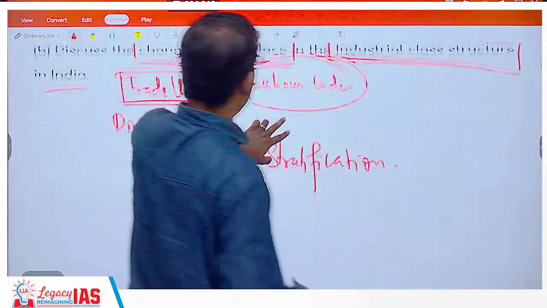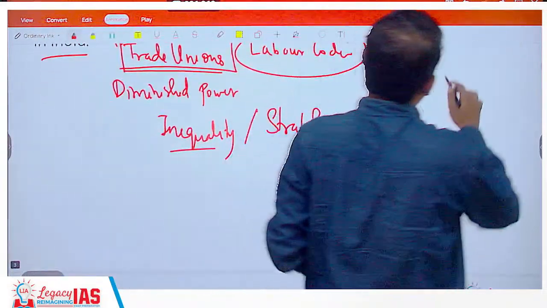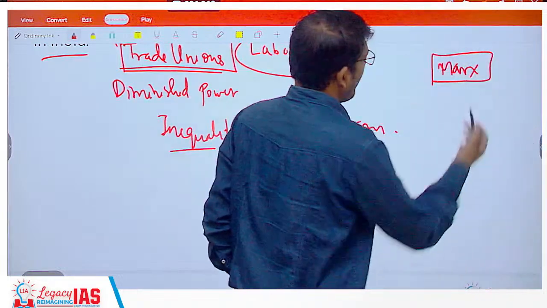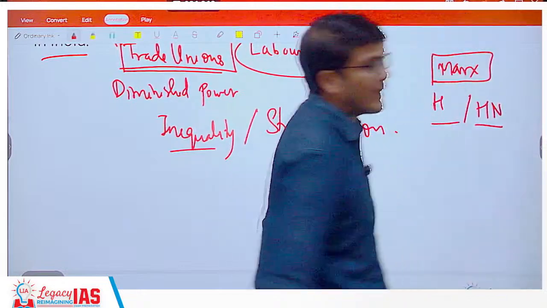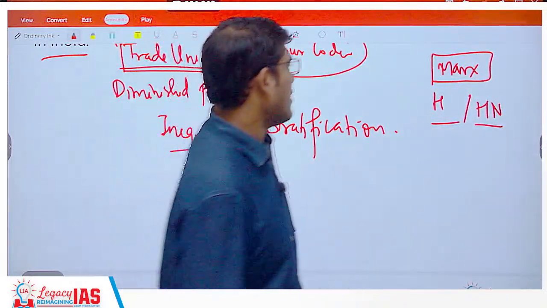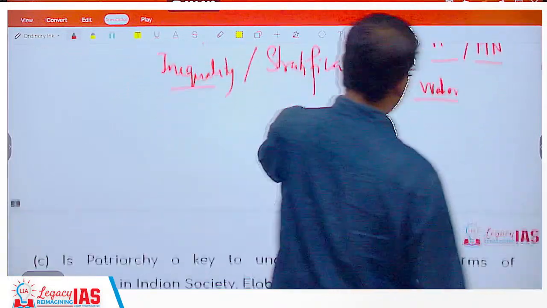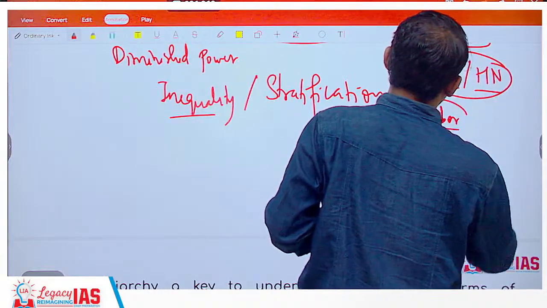Now Karl Marx, if you look at the structure, you can come up with Marxist theory, but that Marxist theory may not be applicable. What is Marxist theory? Haves and have-nots. These are the two different bifurcations. But Weber's theory may apply better in the Indian agrarian class structure. Or you can try to apply this also, then criticize this and mention that also.